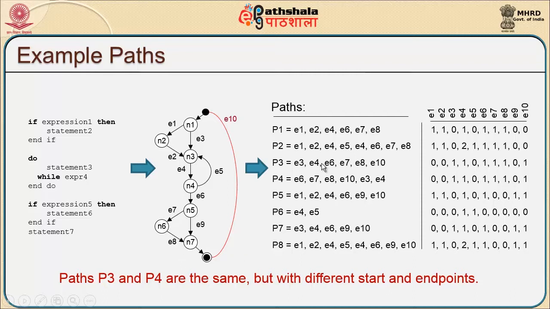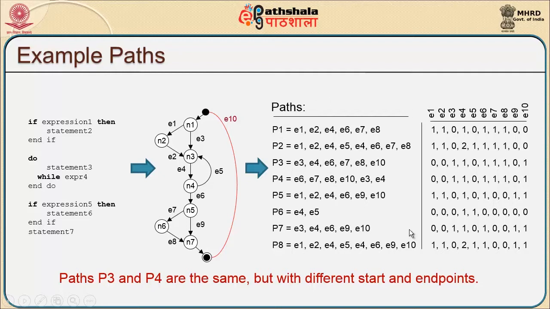With the existence of all the edges I am representing it again by ones and zeros, but in this particular case I have traversed through edge E4 twice. That is the reason why I am indicating E4 with the number 2. Likewise, for all the independent paths that I have presented, I am converting them into edge values.